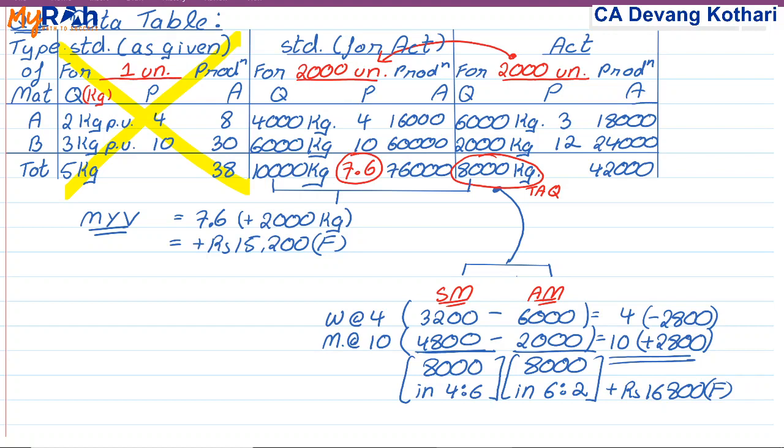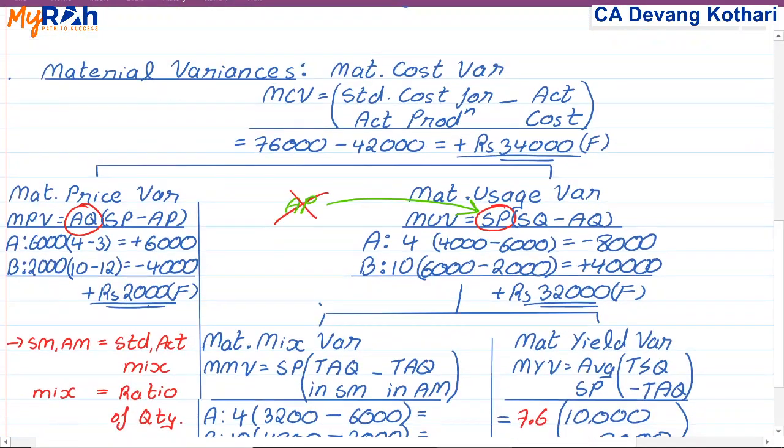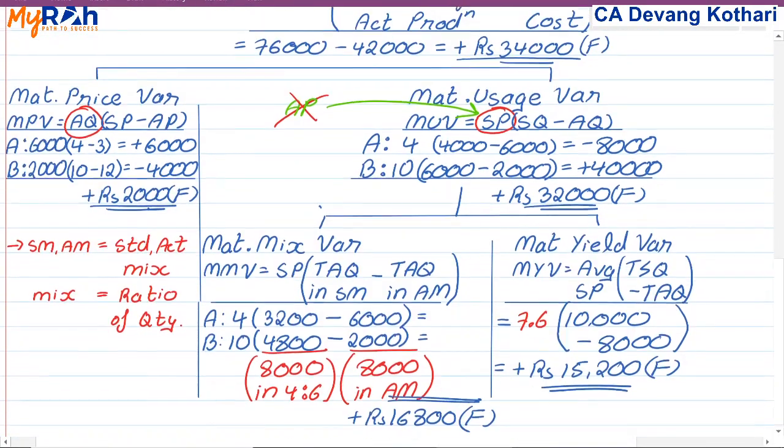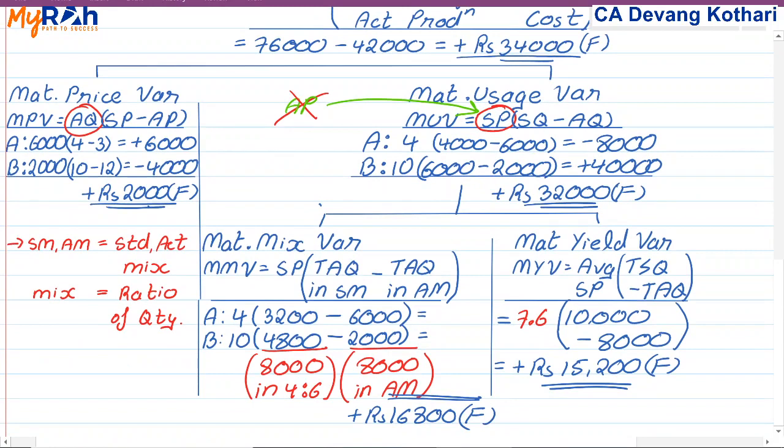The session has got extended today. I'm sorry for that, but we had to complete this concept. If you're not yet done writing, please do pause the video. I will scroll further for those of you who are done writing this example. You've already written price and usage variance. Please do copy mix variance, this yield variance, and these notations here.